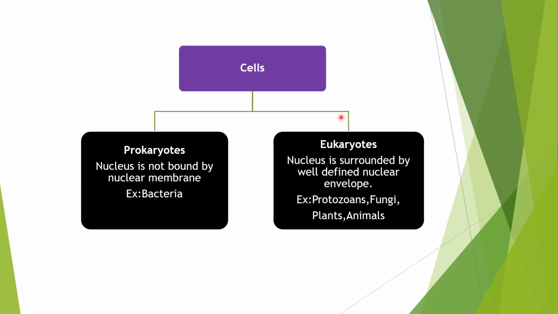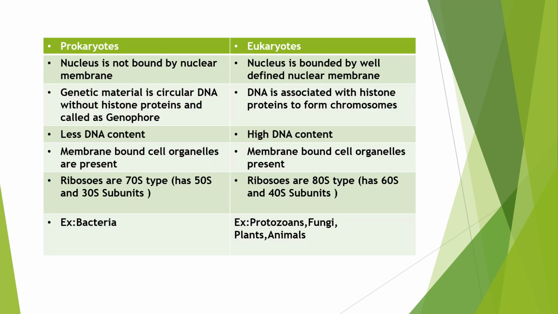When it comes to eukaryotes, eu means true and karyote means nucleus. These are the advanced type of organisms when compared to prokaryotes. In this type of organism, the nucleus is surrounded by a well-defined nuclear membrane. In prokaryotes there is no well-defined nuclear membrane, but in eukaryotes there is. The best examples of eukaryotic organisms are protozoans, fungi, plants, and animals. So it is the primary difference between prokaryotes and eukaryotes. Although there are many differences, we will see what those differences are. Friends, now let's understand some more differences between prokaryotes and eukaryotes. We have seen the first difference.